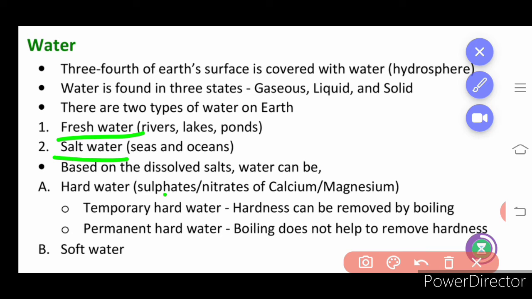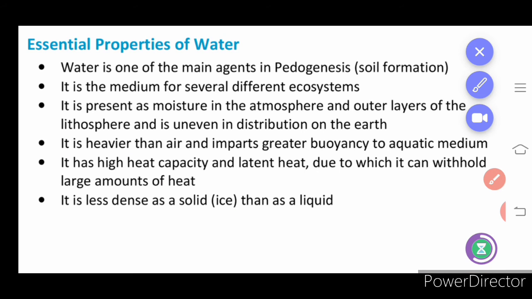Then hard water contains sulfites, nitrates, calcium and magnesium. Temporary hardness can be removed by boiling. In permanent hardness, boiling does not help to remove the hardness of the water. Next we have essential properties of water.